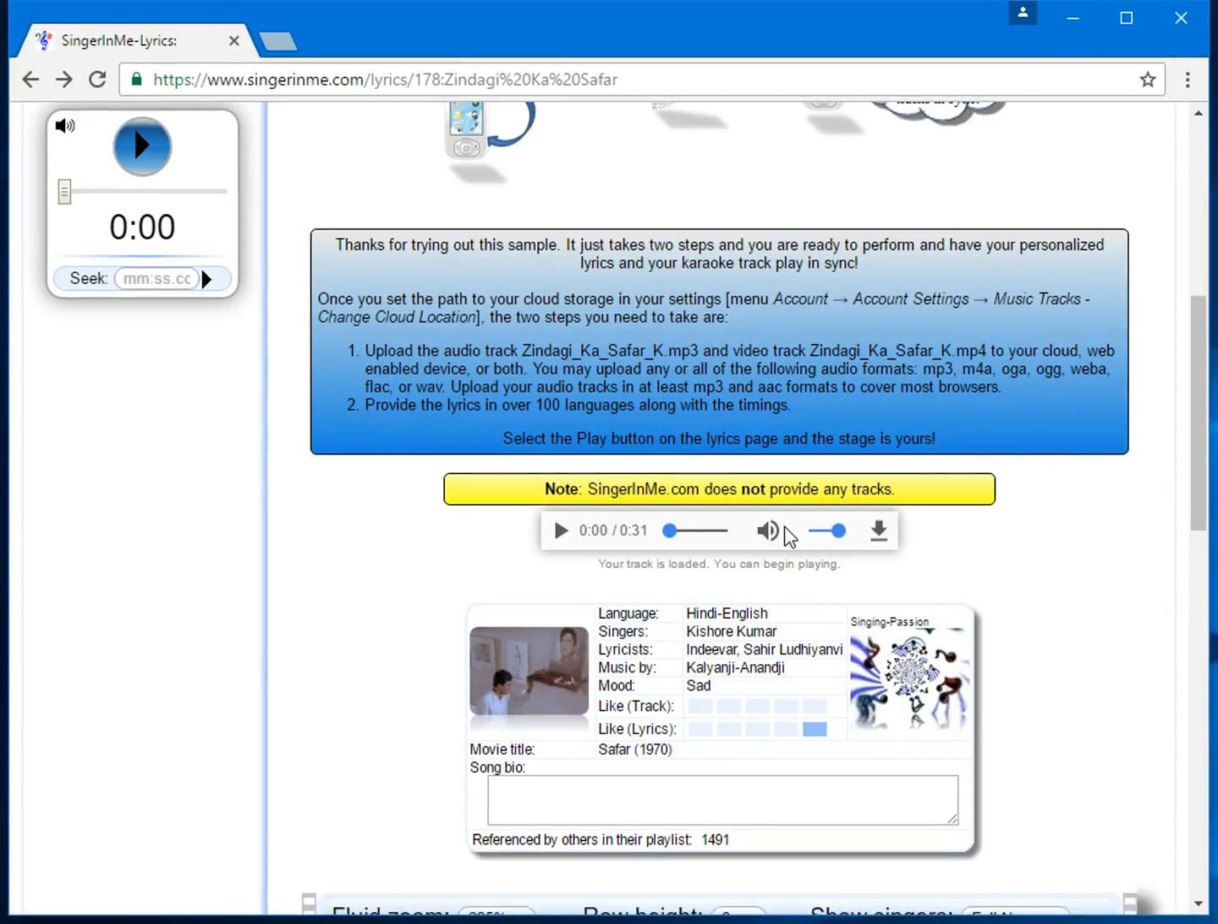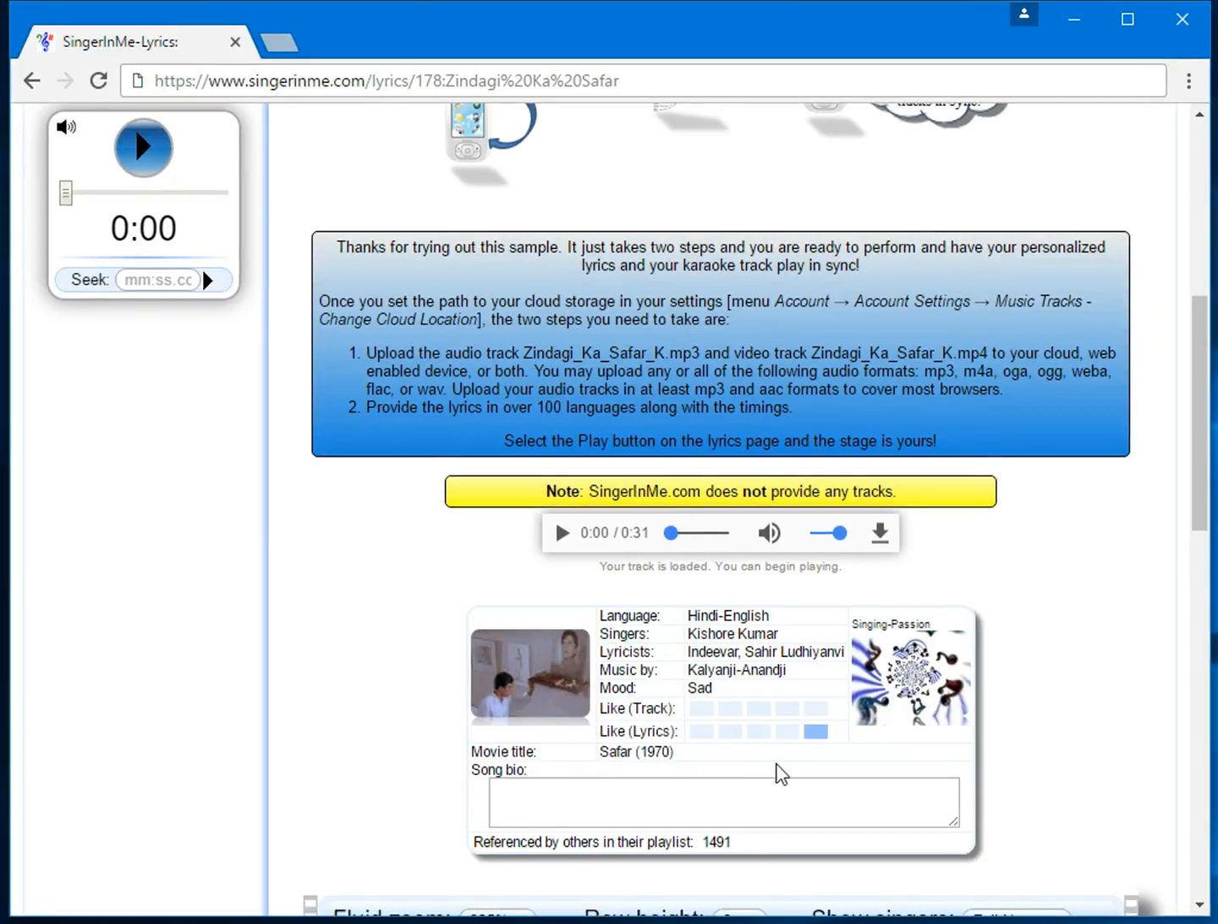This is the audio player. It shows a track is loaded. In this case, the track is automatically loaded from the cloud. Also on the left is a floating player. We will see in a moment when I play the track that it remains visible as the track plays in sync with the lyrics.